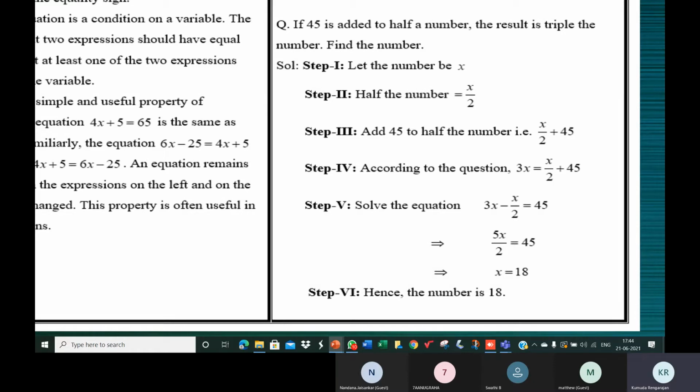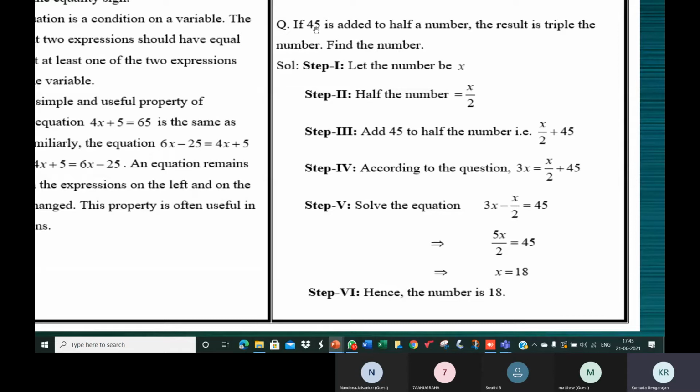So x is a variable. Now, why do we say let the number be x? Because we don't know the number. Half a number. Okay, which number? Not given. So let that number be x. Then what is half of that number? X by 2. Then half of that number is x by 2. This number we know, 45. If 45 is added to half a number, it is not 1 by 2, children. Half of a number, half of some other number. So that number we don't know. So we'll call it x. Half of the number is x by 2.